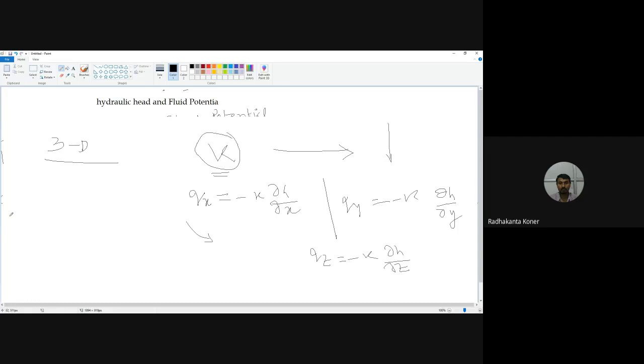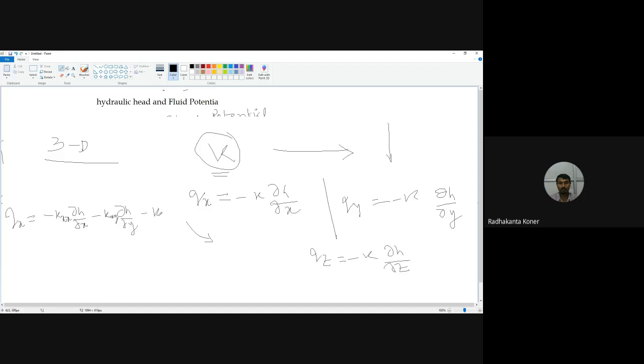So Qx is equal to minus Kxx del H del X plus Kxy del H del Y plus Kxz del H divided by del Z. The first term represents the direction in which the flow occurs, and the second term indicates the gradient in the respective direction.